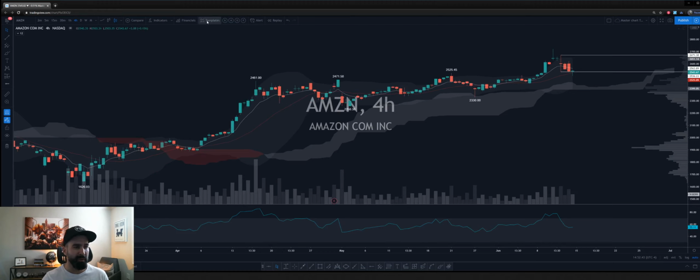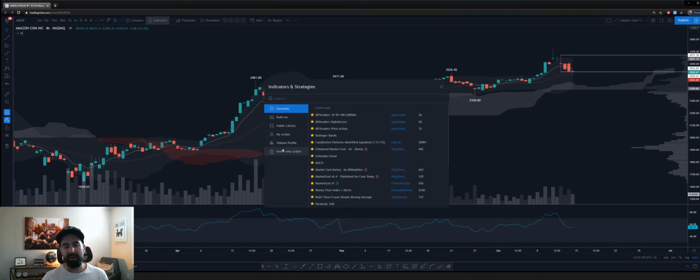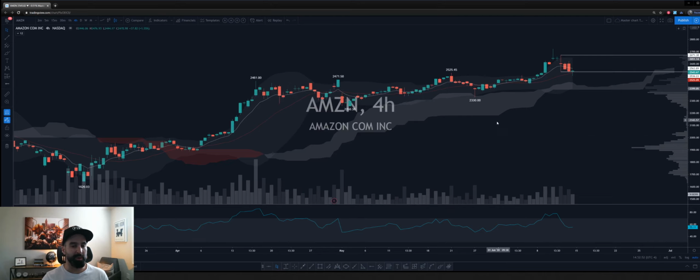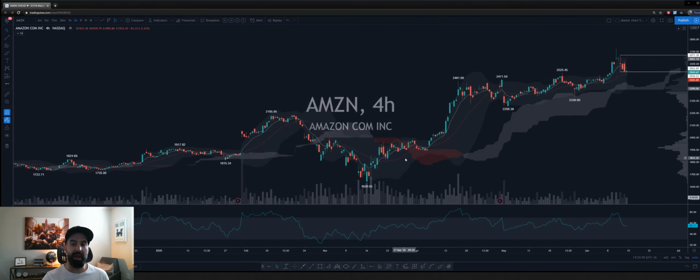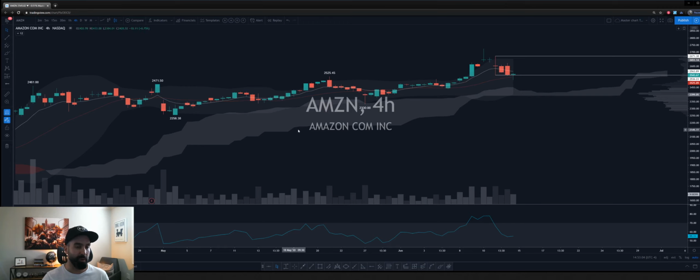So if you're looking for where the volume profile is, you go to indicators. It's right here on the left hand side. You just click volume profile and it'll bring that up for you. Okay, so to understand the volume profile, you see the price range for this period of time, and I have it in visible range. So if I move the chart, it'll adapt to what we're looking at.